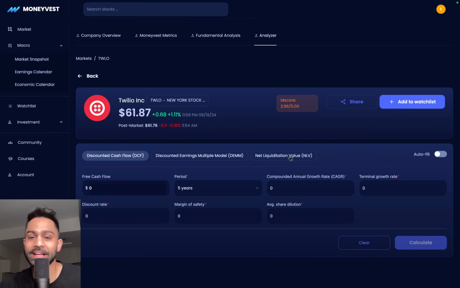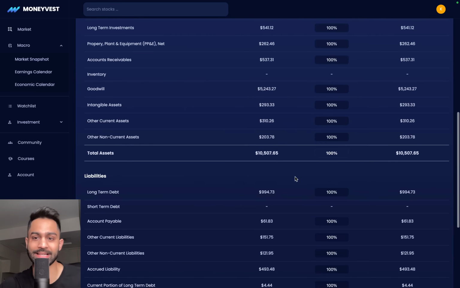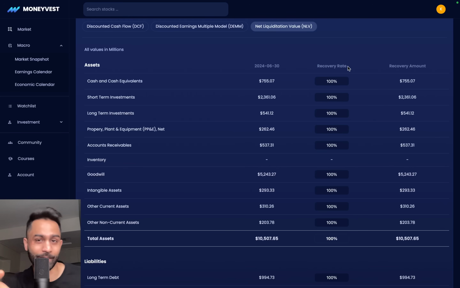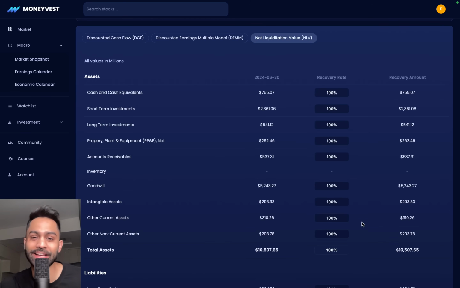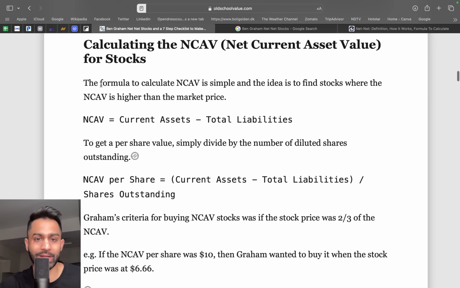I've been using it. If you come over to this NLV, you've got the balance sheet of the entire business and a recovery rate that you plug in. You can model this into your own analysis and then figure out the net liquidation value for any business. We'll go over that in just a minute, and I'll explain how that works. If you scroll down a little bit, the formula to calculate NCAV, the net current asset value, is simple, and the idea is to find stocks where the NCAV is higher than the market price.